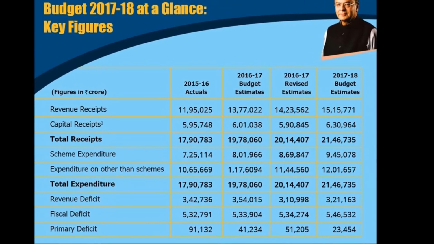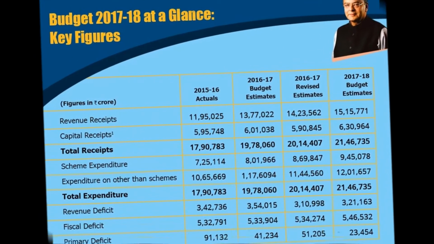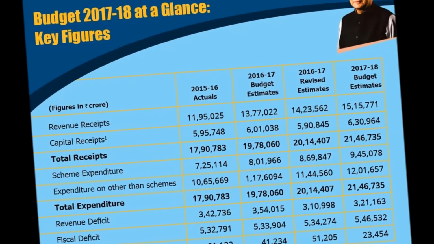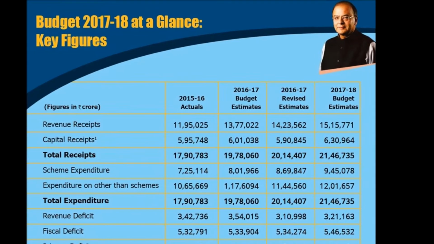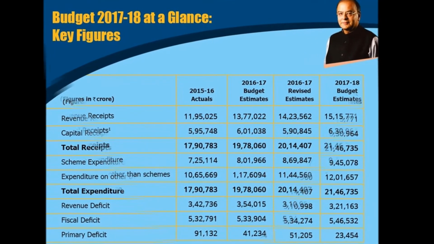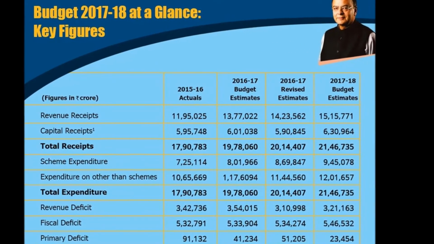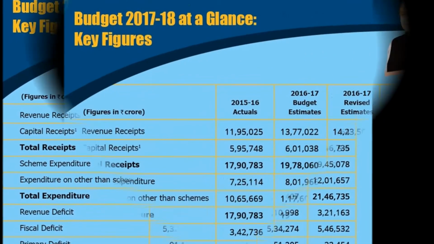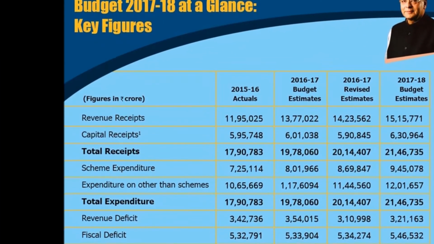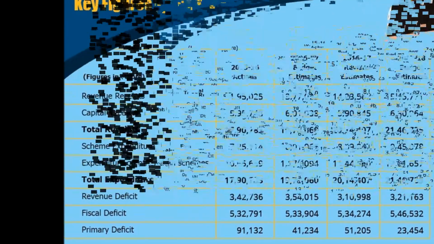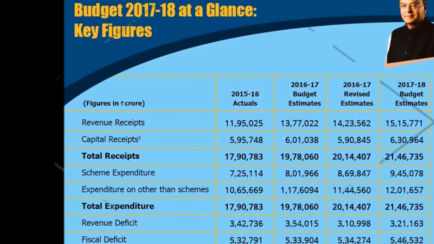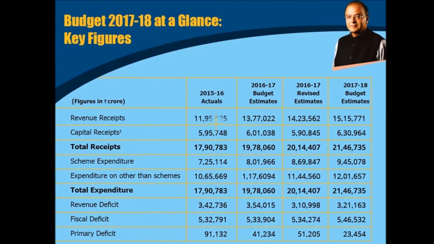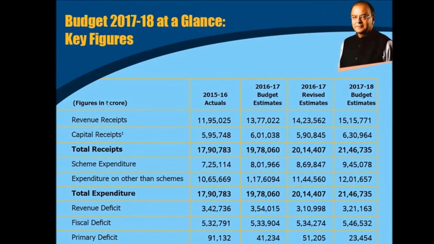Now here is expenditure. Expenditure is divided into two parts: scheme expenditure or planned expenditure, and expenditure other than scheme or non-planned expenditure. Scheme expenditure is done on the particular schemes run by the government, like MGNREGA, public distribution system, etc. And non-planned expenditure includes salaries for the employees, etc. And the total expenditure for this budget is 21,46,735 crore rupees.